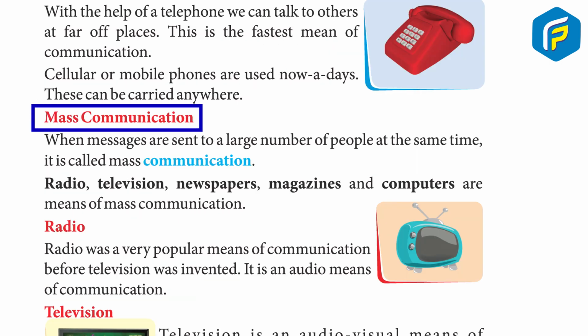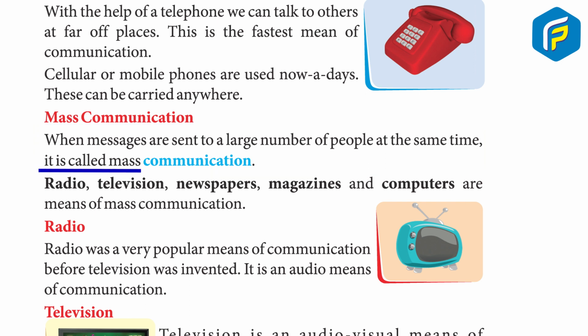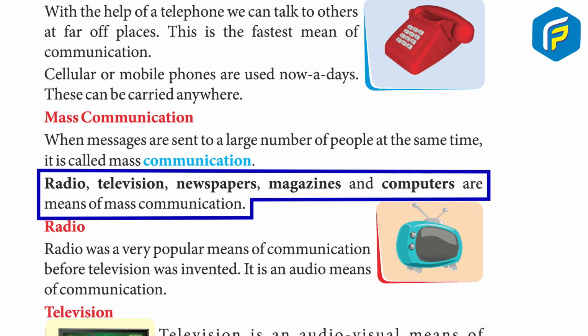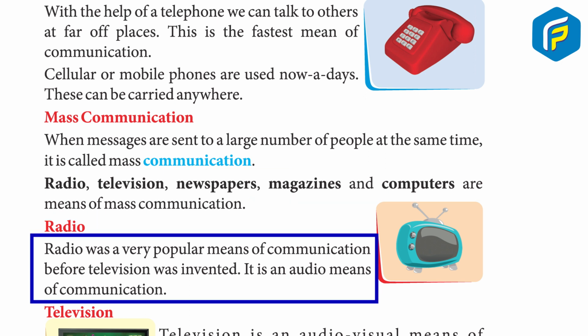Mass communication. When messages are sent to a large number of people at the same time, it is called mass communication. Radio, television, newspapers, magazines, and computers are means of mass communication. Radio. Radio was a very popular means of communication before television was invented. It is an audio means of communication.